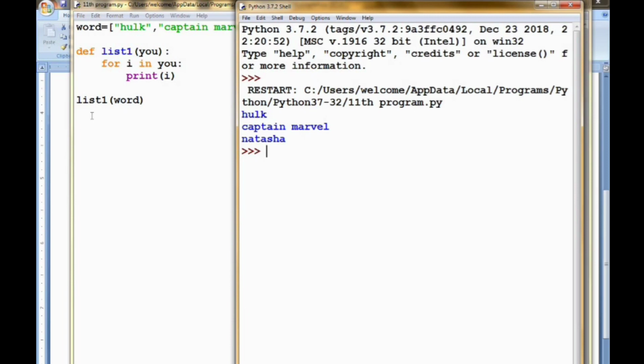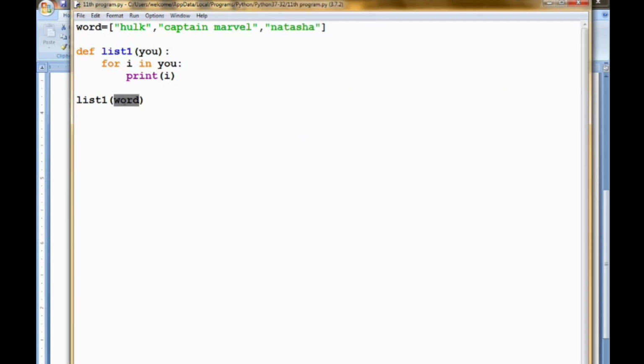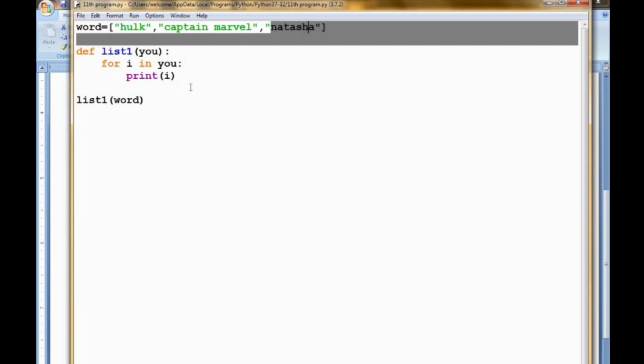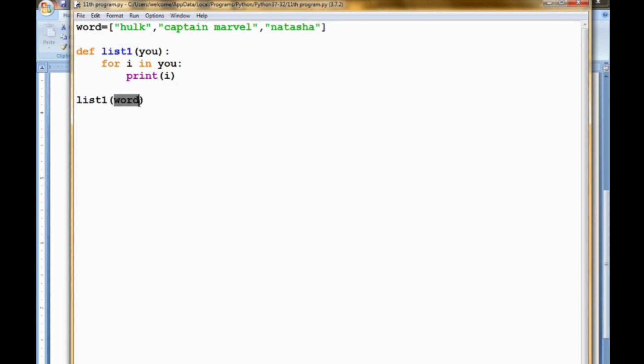Now if I need to pass a list inside a function, in the same way I am calling the list, I pass it as the argument. You are not passing a word or a letter. You are passing the list as an argument. Here word is a list, that is, we have predefined it with 3 items: Hulk, Captain Marvel and Natasha. When you pass it, the list will be automatically assigned, so we are capturing the list into the parameter u here.